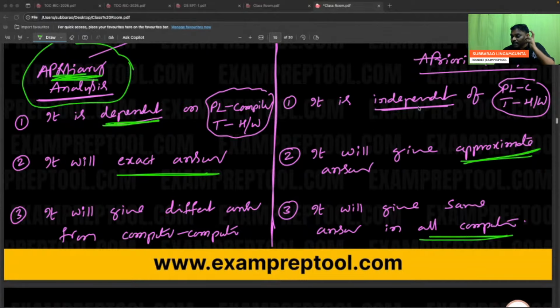If you write the best logic, time complexity is less. Remember, in priori analysis the concentration is on logic only. In posterior analysis the concentration is on the best computer. The target is the best computer. A best compiler or best computer cannot give the best algorithm. The best algorithm is decided by logic only.